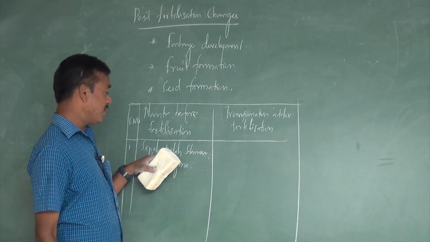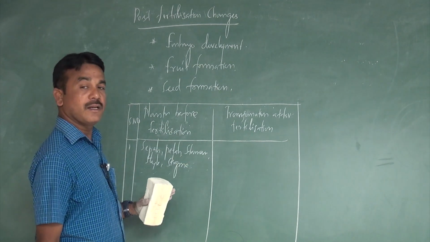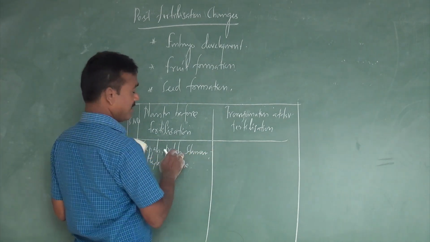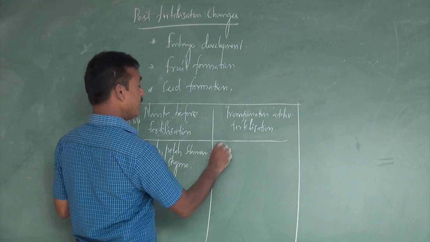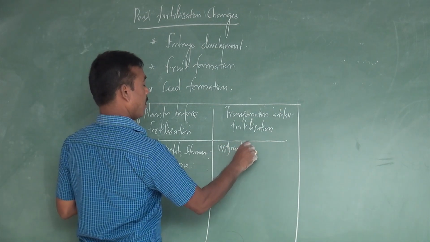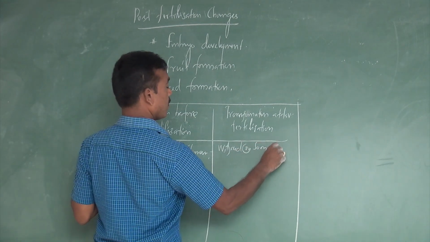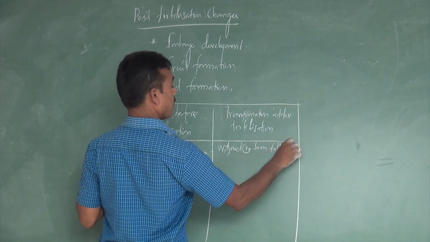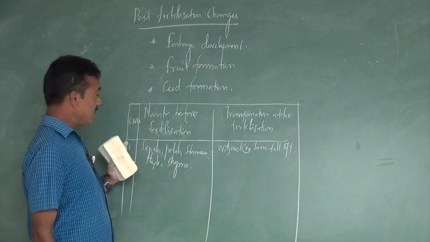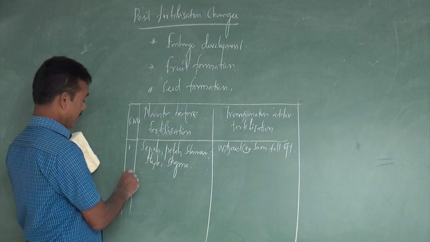So sepal, petal, stamen, style and stigma. After fertilization, these things usually wither or soon fall off. This is the first change from before fertilization to after fertilization.